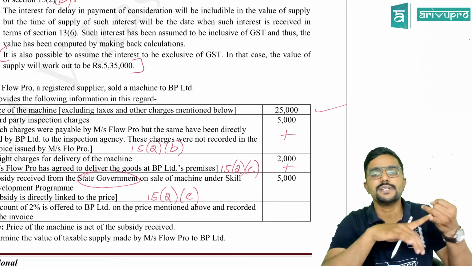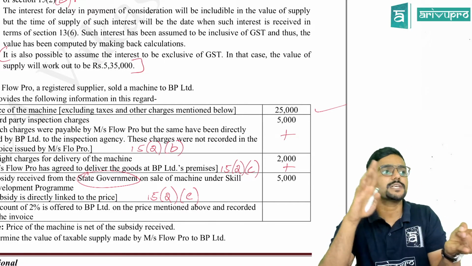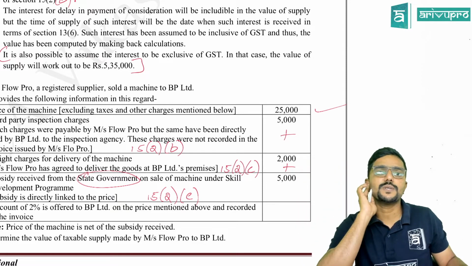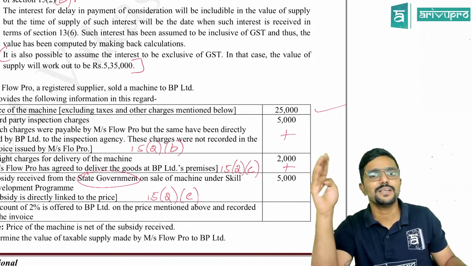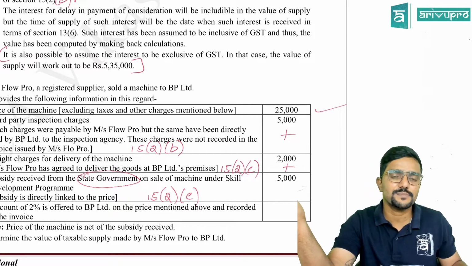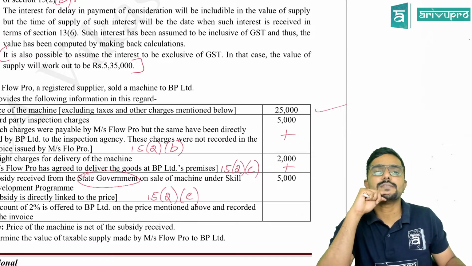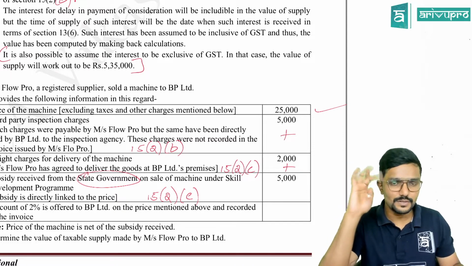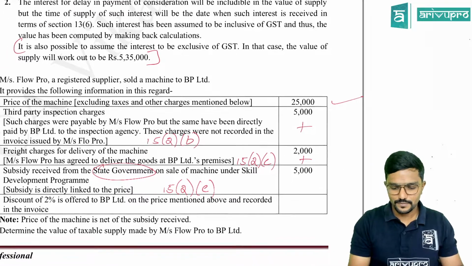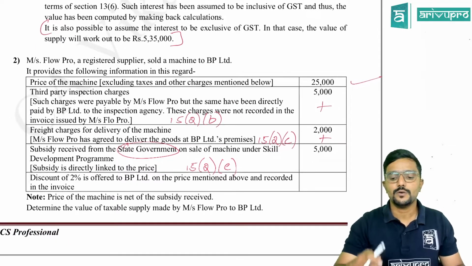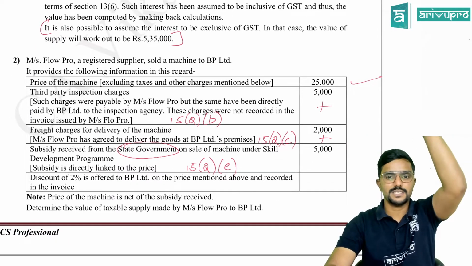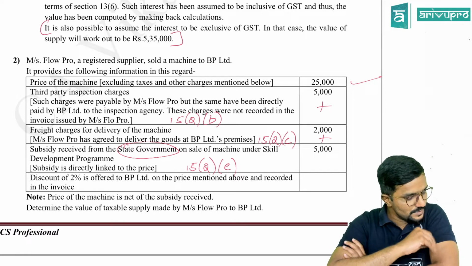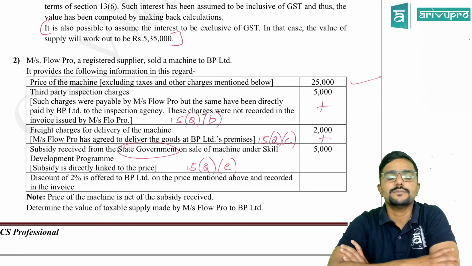So if there are any incidental expenses, or any expenses of the supplier paid by the recipient, don't apply discount on that, because discount cannot be given on the expenses part. Only for the price which is consideration charged for the goods or services, discount will be given. Please write this note in your notebook somewhere on the top, in the margin itself. Or in the material also you can add it.